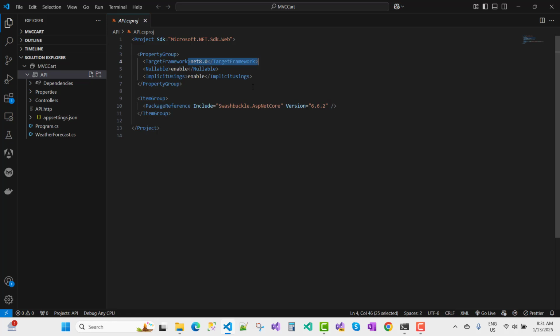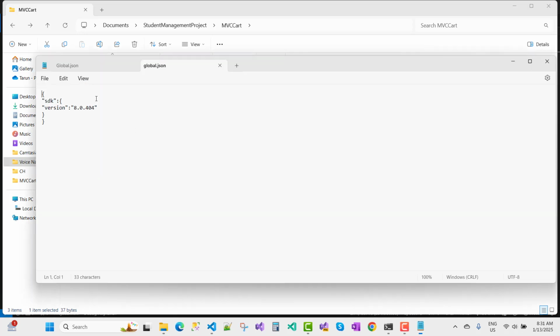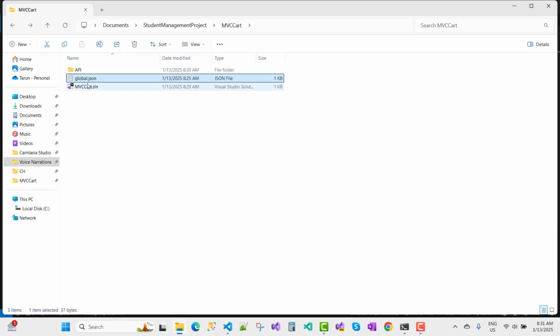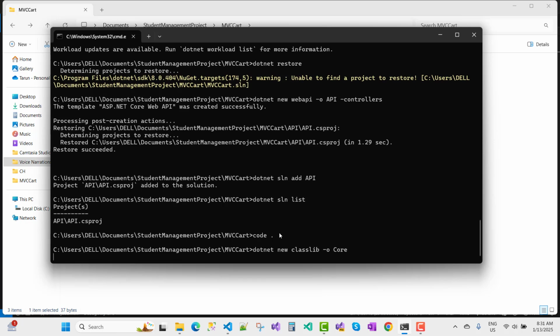Otherwise, if you don't create a global.json file, it will not actually pick the version you want, it picks the latest version. Next, I want to add another project to the solution: dotnet new classlib, and the output directory of the project is the core directory.